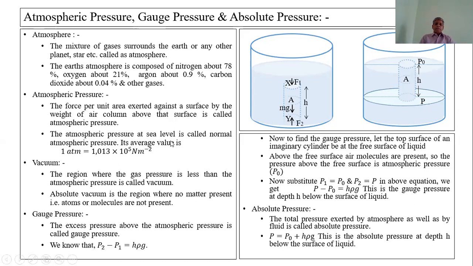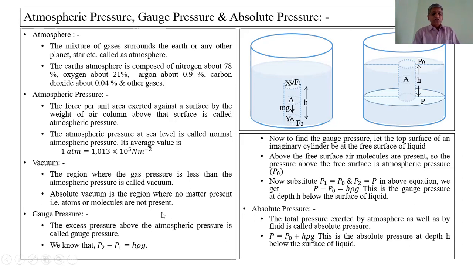We know that as we go vertically upwards, the density of the air decreases, so the pressure also decreases. The region where the gas pressure is less than the normal atmospheric pressure is called a vacuum.